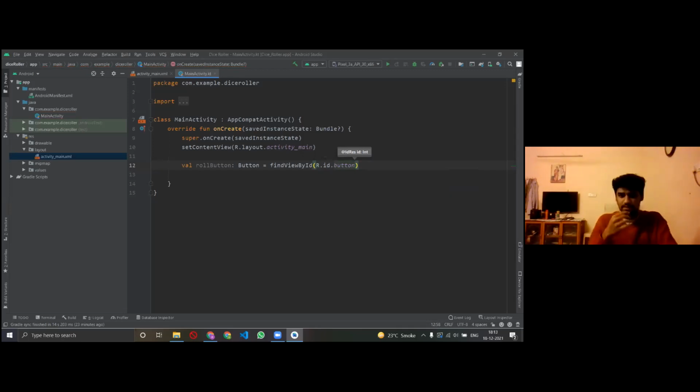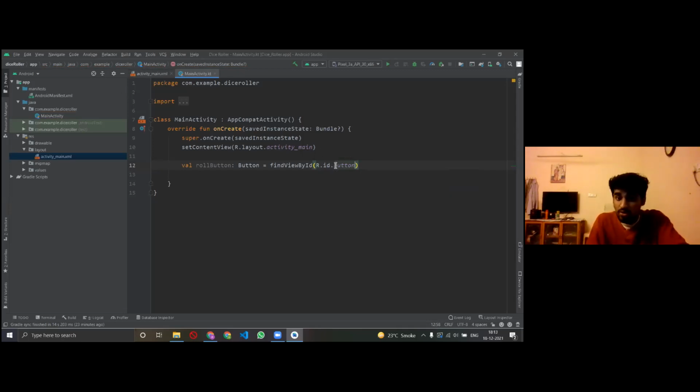Now why did I write this? Why did I write r.id.button? Because I'm just telling Kotlin that yes, this is a button and its id is also button. You just go find it. This is where you will understand what the button is.